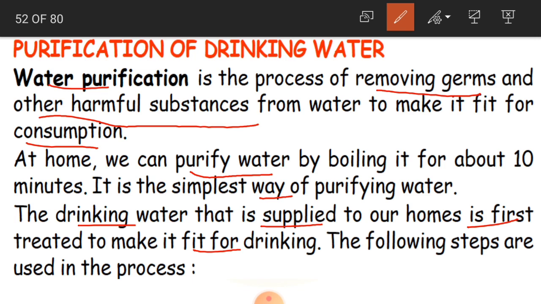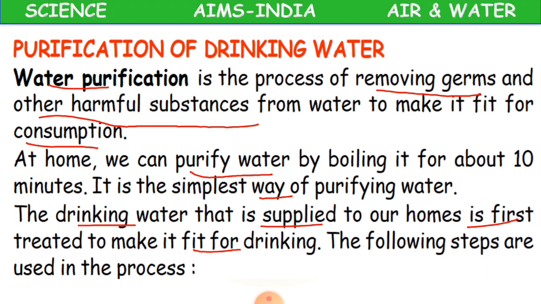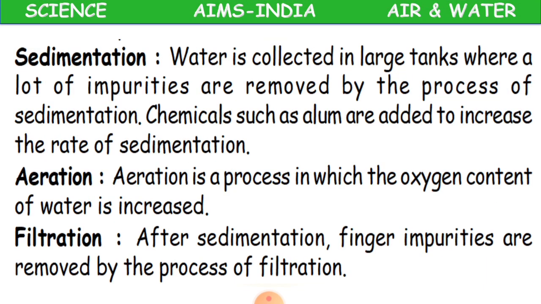Now whatever municipal drinking water we get, after getting purified, the water is supplied through the tap connection to our homes, children. And there are so many steps to get the drinking water purified. So we'll just see how the process works. First one is sedimentation. In the previous class also we learnt about sedimentation. Once again we are revising this in this drinking water purification process.